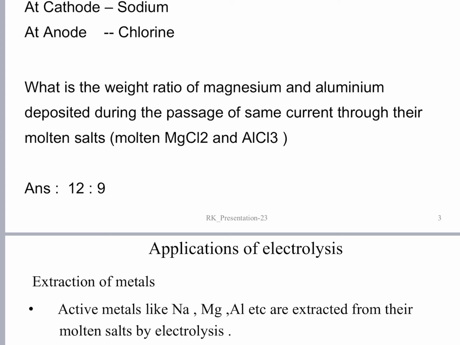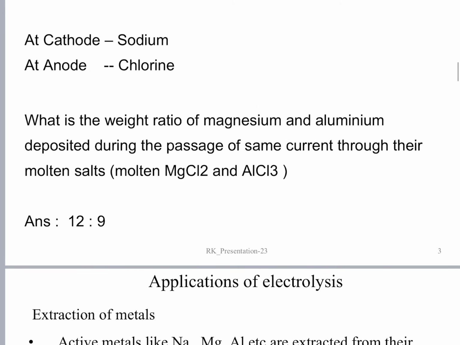We know that the atomic weight of magnesium is 24 grams per mole. So the chemical equivalent or equivalent weight of magnesium metal is atomic weight by valency, that is 24 by 2. So the gram equivalent weight of magnesium is 12 grams.